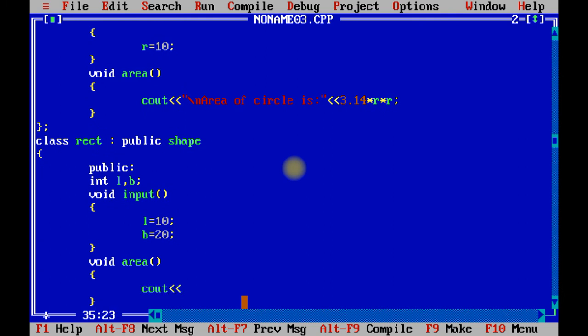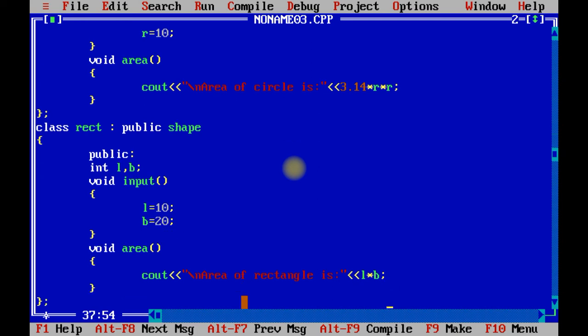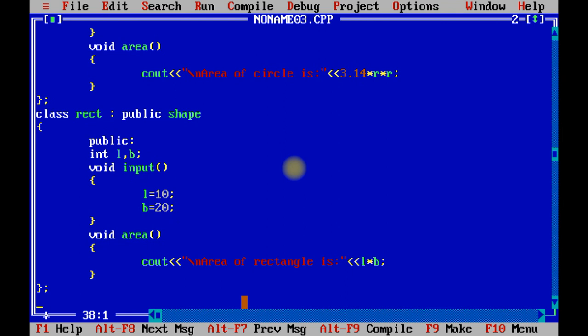Over here we are going to print the area of rectangle is, and we can put the formula of rectangle, L into B. One more class I am going to declare. The program is a bit lengthier, but it is easy to understand. You just need to implement the formula.